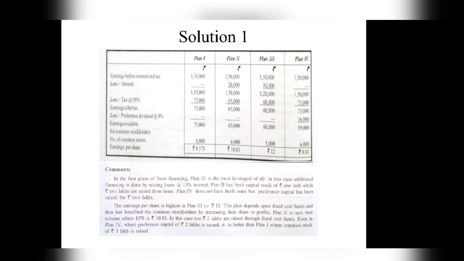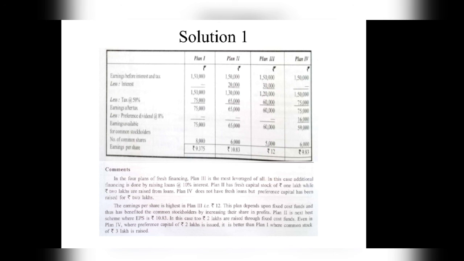And if you look at plan 3, it has more debt, more loan in the capital structure, as compared to the other three plans. This is the impact of mixing borrowed capital with own capital, the impact of financial leverage, because of which the earnings per share are maximum under the third plan.